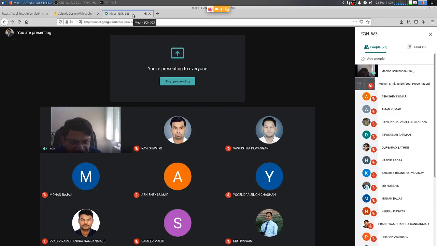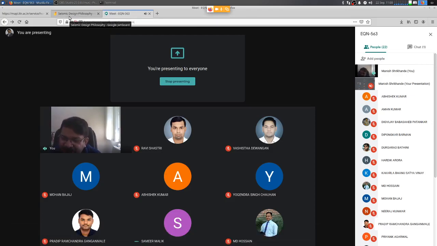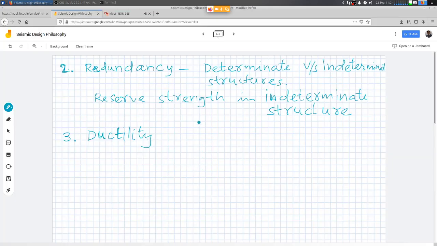Ductility of material, ductility. How much deformation can the material have before going into permanent deformation? It is immaterial of the load case, whatever is the load case.